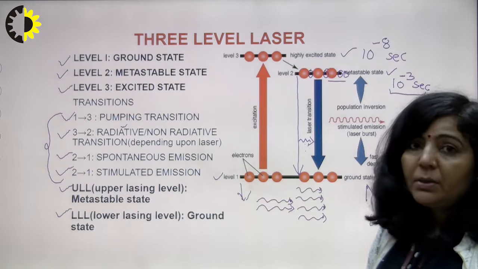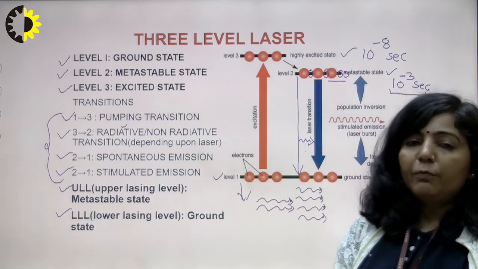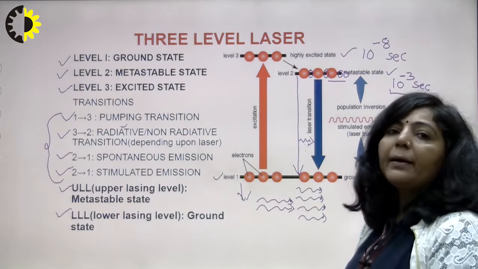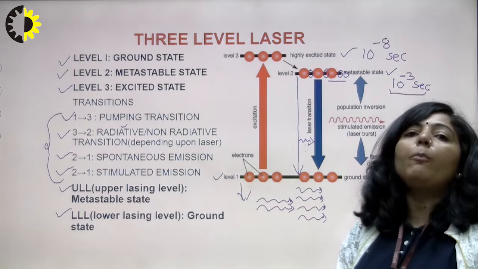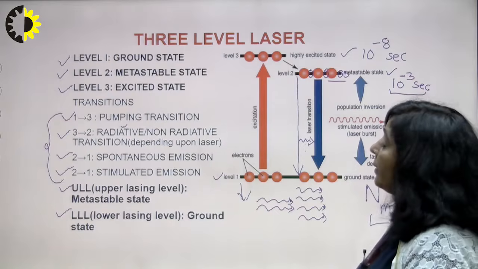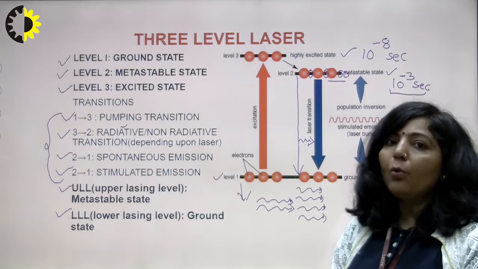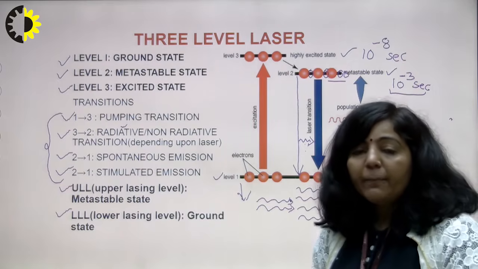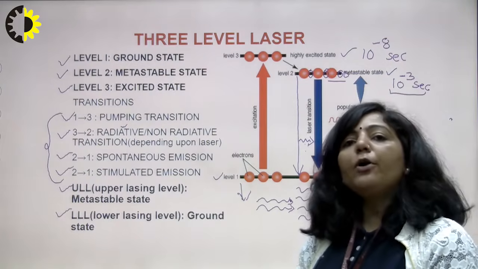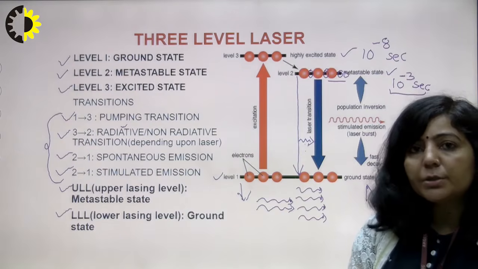It implies that a large amount of energy, a large amount of input which you are providing to this 3-level laser, that large part is utilized to achieve that population inversion state, right? It means generally the efficiency of 3-level lasers is low. The reason is that whatever energy you are supplying to that 3-level laser, a large part of that energy is utilized just to achieve that population inversion state.